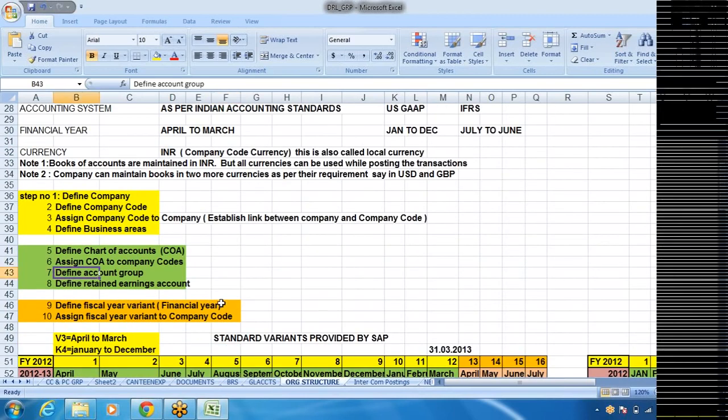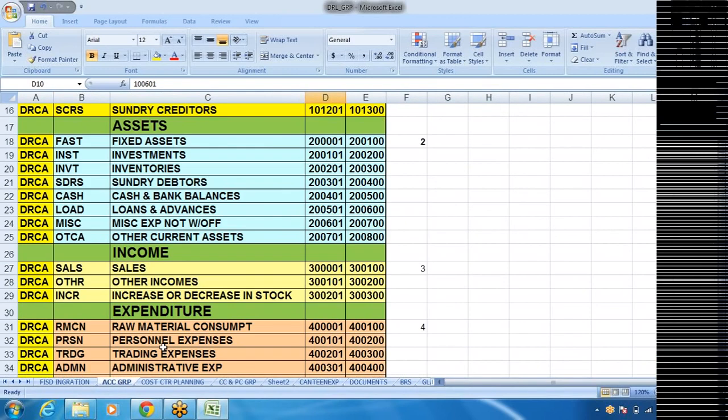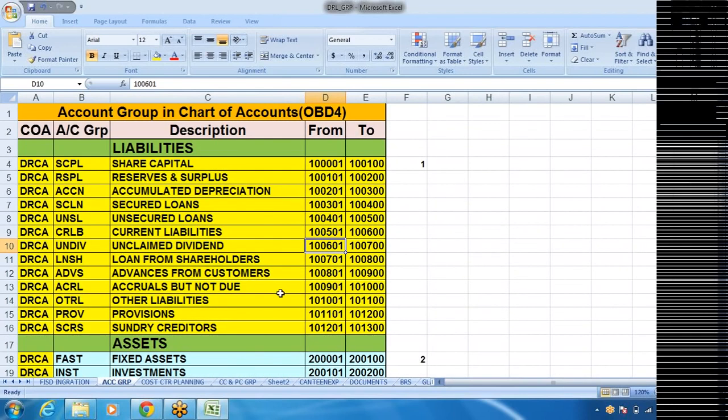And define account group. In the chart of accounts, we are going to define account groups. The account groups will consist of liabilities, assets, income and expenditure. Here, liabilities: share capital, reserves and surplus. So the total GL accounts are going to be grouped depending upon the nature of the accounts, and these groups we are going to define in the SAP system. How to do it, we'll see anyhow. Whatever we decide as per the requirement of the client, we are going to create the same account groups in the SAP system.